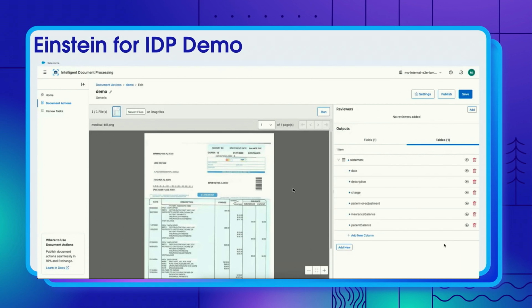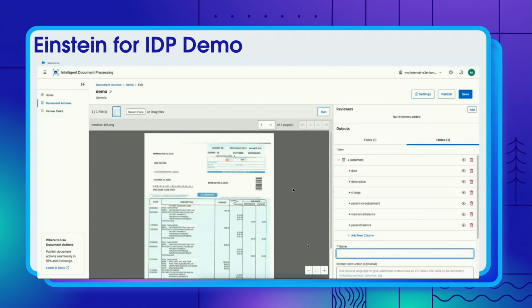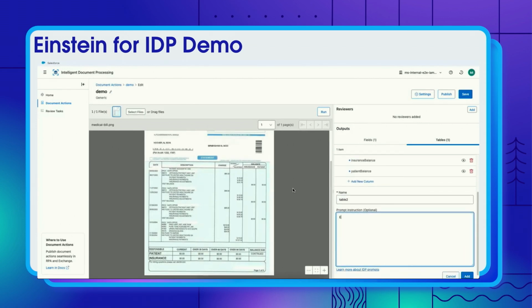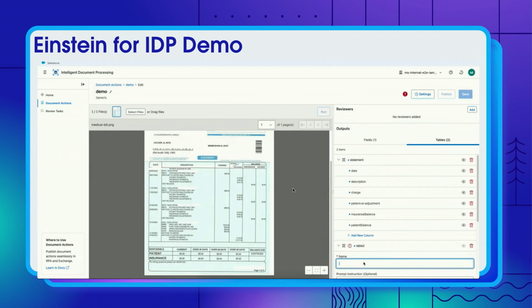You can see that we've already given the description of one of the tables that you see on the screen. But there's a second table that we would also like to extract out of this document, so I'm trying to define the metadata for it. I'm saying, here's the table. I'd like you to extract the parties responsible for the payments and certain columns, describing how the payments are going to be extracted. So I describe what the table is going to do.